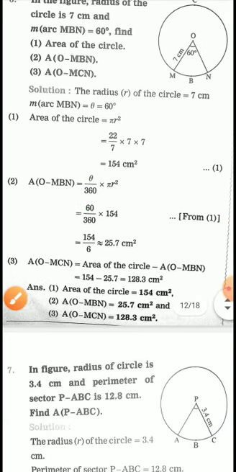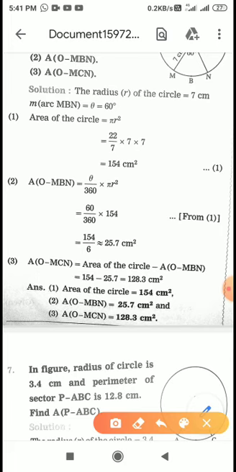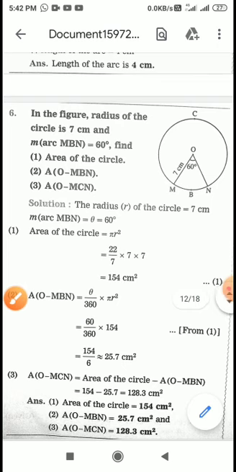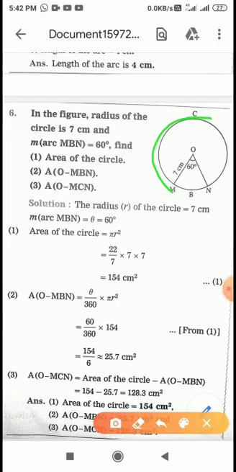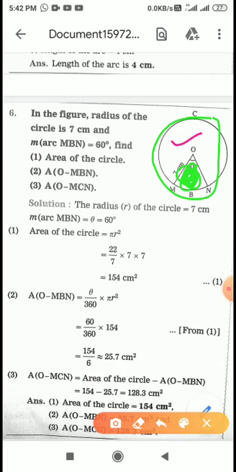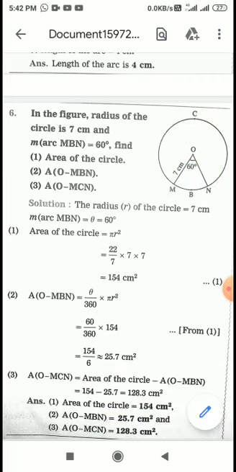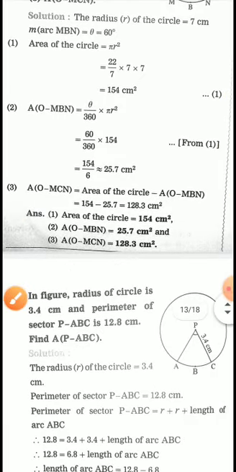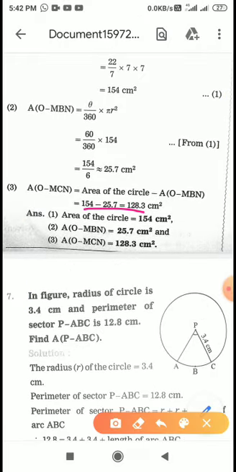Now again we want area of the major sector. So again what we will do, we will subtract area of the minor sector from the whole circle. पूरे सर्कल में से अगर ये वाला सब्ट्रैक्ट कर देंगे, so what we will get, ये वाला पार्ट. ठीक है, and that is the area of major sector. So on subtraction we will get the answer here. So now finally we will write all the answers in this way.